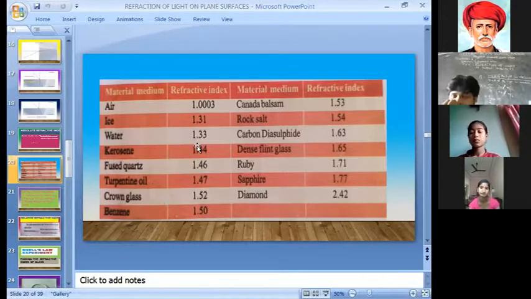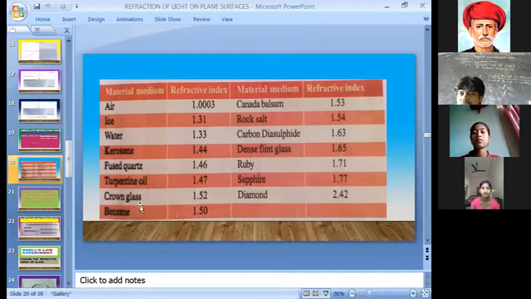So in these two substances, which is rarer and which is denser medium? If the refractive index is low, it is a rarer medium. So here when you compare, the refractive index of air is 1. So it is a rarer medium. Water, what is the refractive index? 1.33. That means it is denser. Kerosene 1.44. That means it has a higher refractive index than water also.